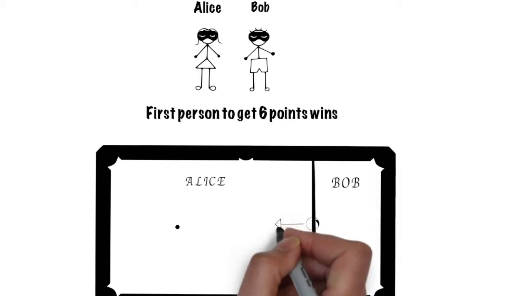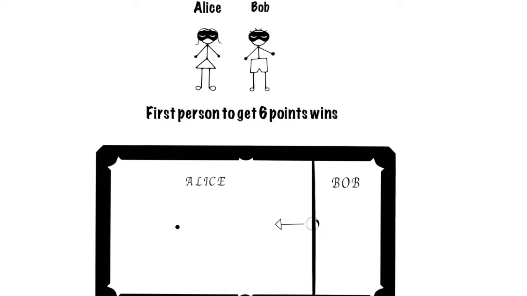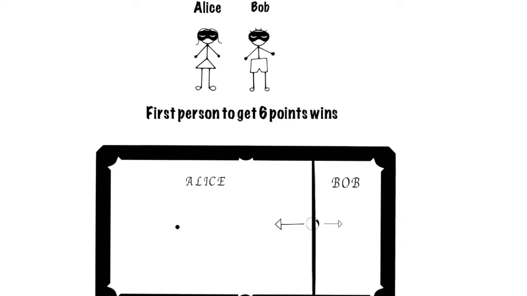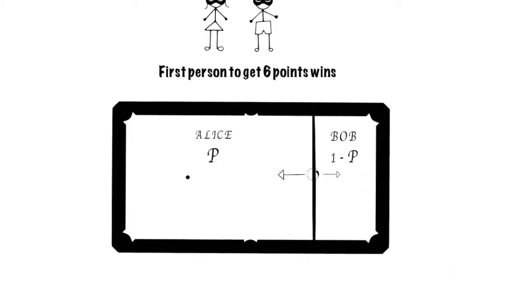If it comes to rest to the left of the initial mark, Alice wins the point. To the right of the mark, Bob wins the point. The casino reveals nothing to Alice and Bob except who won each point. Clearly, the probability that Alice wins a point is the fraction of the table to the left of the mark. Call this probability P. And Bob's probability of winning a point is 1 minus P.